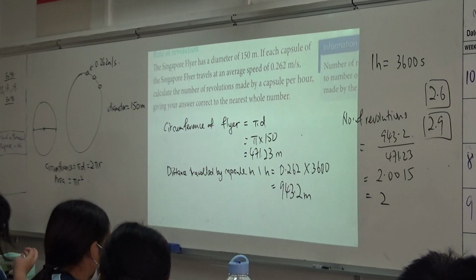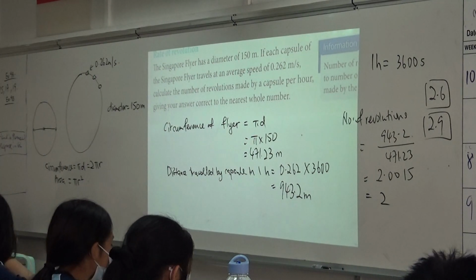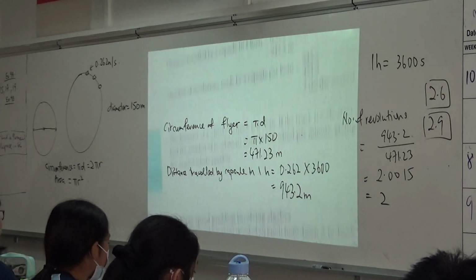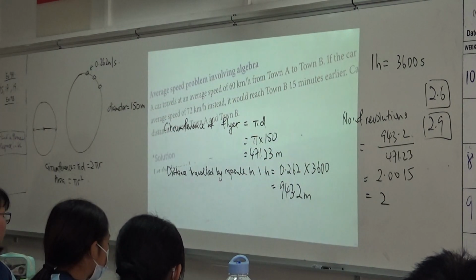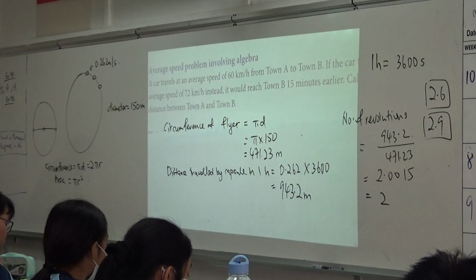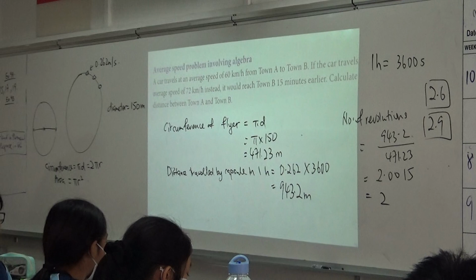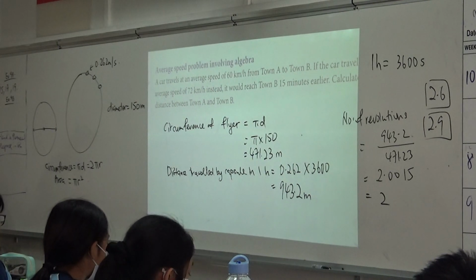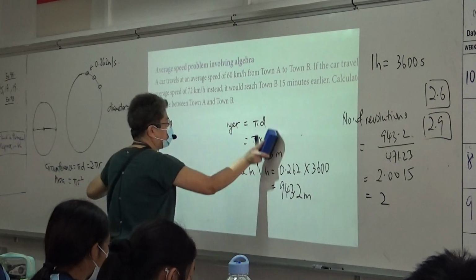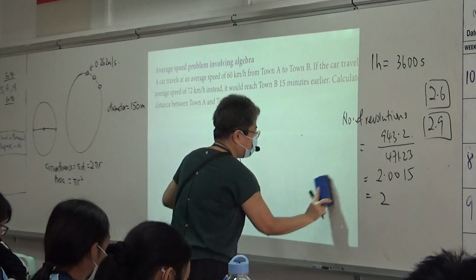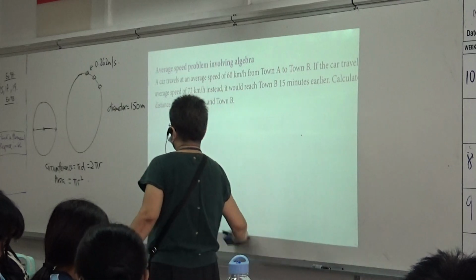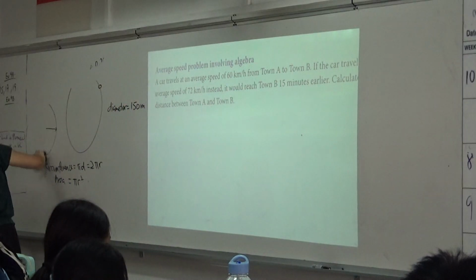Example 19. Are you clear so far? Okay, good. Next, we move on to example 20. This one is on algebra, and I want you to pay attention to what I'm going to say here. Alright? And I'm going to do it on the board for you. I'm going to draw a diagram over this side.